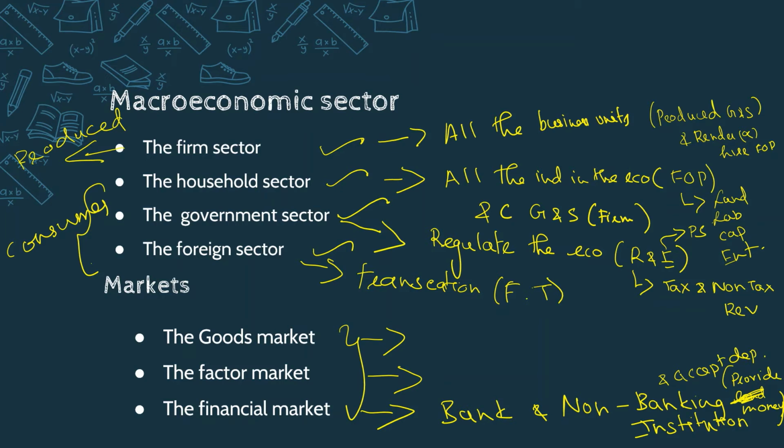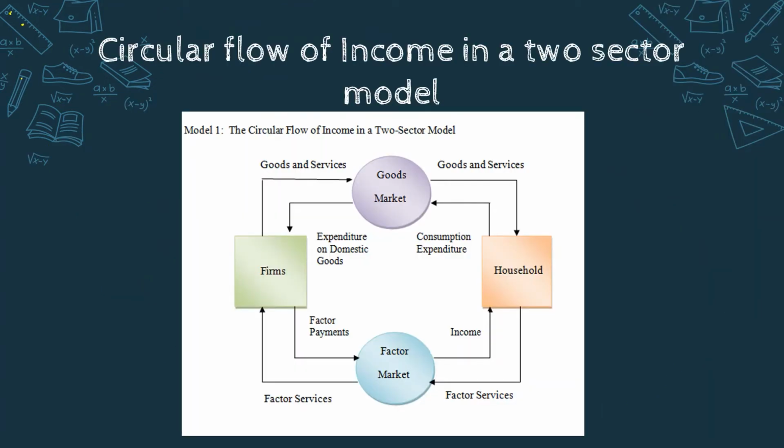So next, these are the markets and the four major macroeconomic sectors. Now we will get into the models of the circular flow of income. First is the two sector model. We are going to use these major sectors and markets to see how the functioning happens in a circular flow, that is, the circular flow of income in a two sector model.